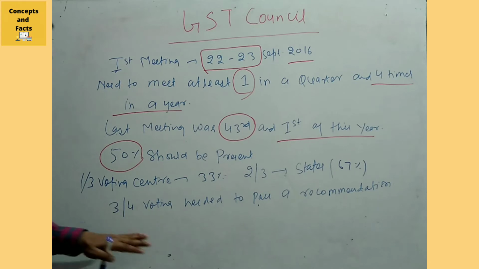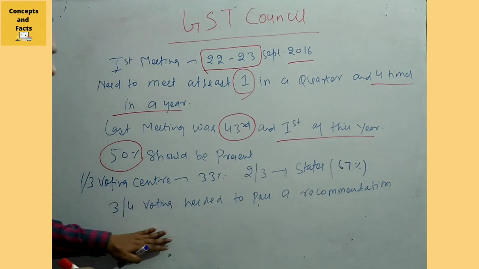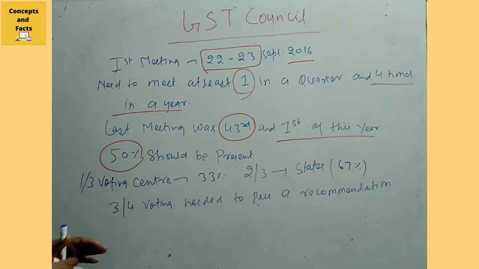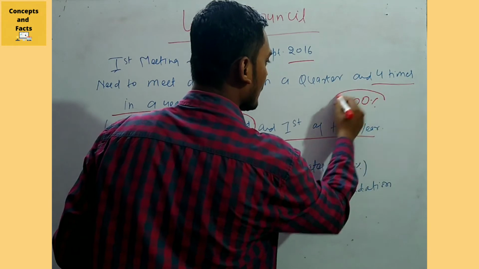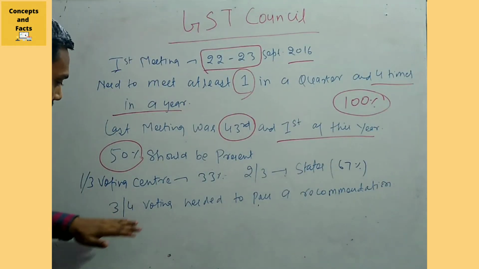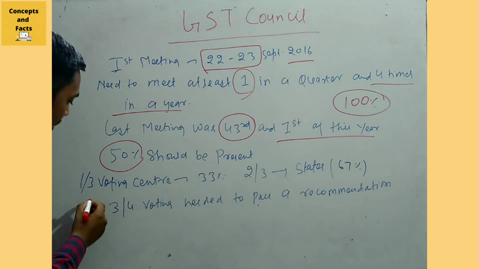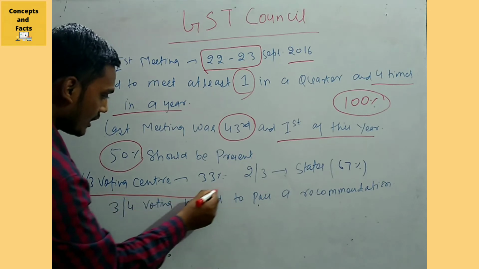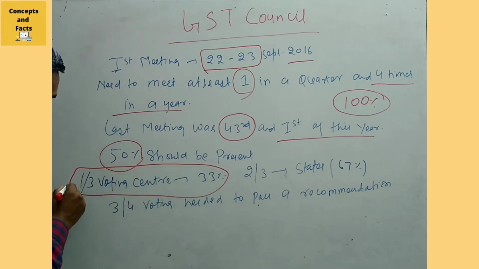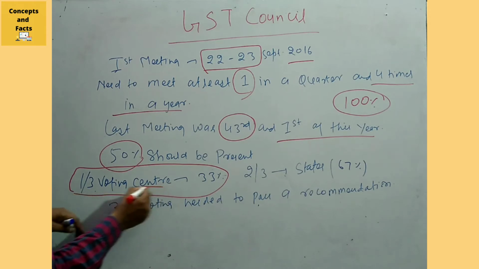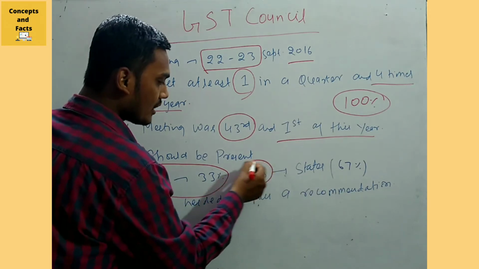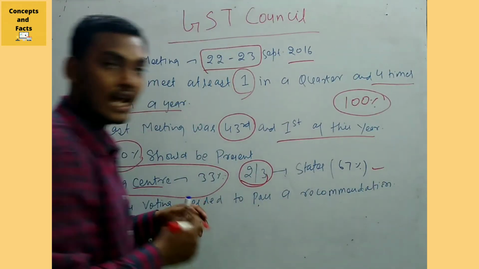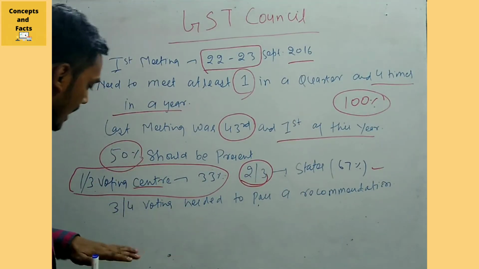Another thing to remember is very important, and every decision is taken on its basis. Let's suppose there is 100%; then 33% of the voting, which is one-third, lies with the center, and two-thirds lies with the states. Two-thirds of the voting means 67% lies with the states. Remember this.